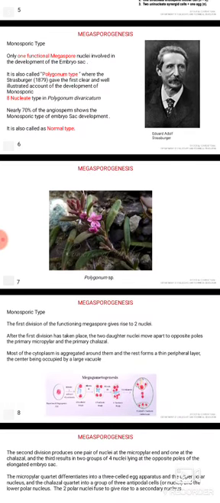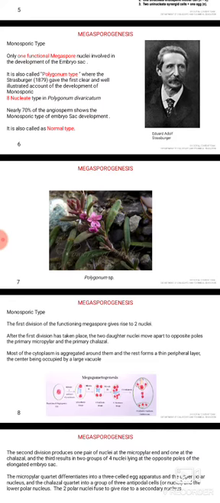In monosporic type, the first division of the functioning megaspore gives rise to 2 nuclei. After the first division has taken place, the 2 daughter nuclei move to opposite poles, that is the micropylar region and the chalazal region. Most of the cytoplasm is aggregated around them and the rest forms a thin peripheral layer,